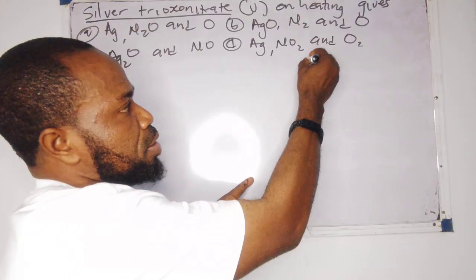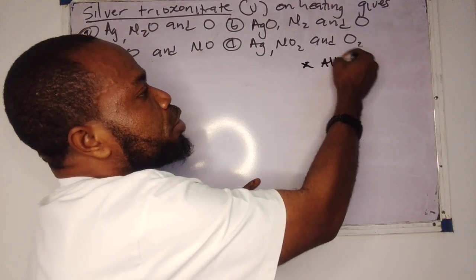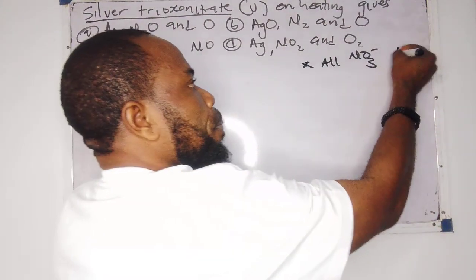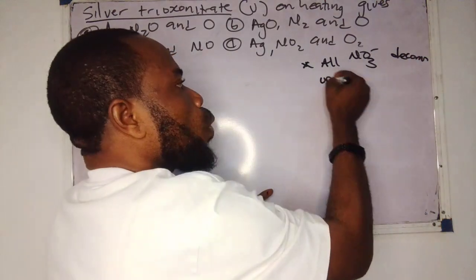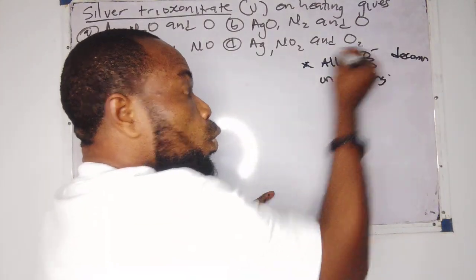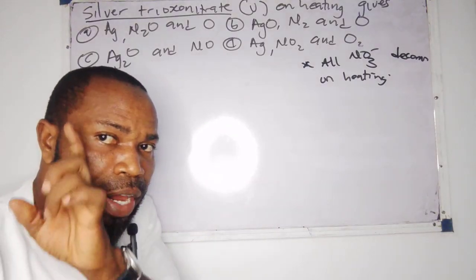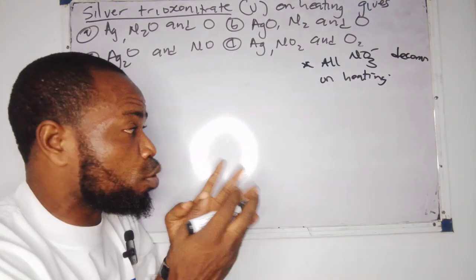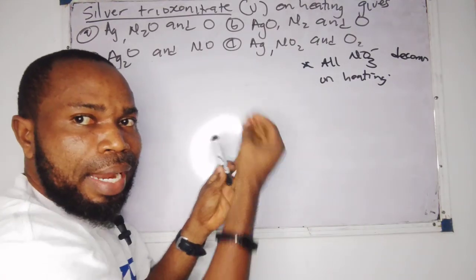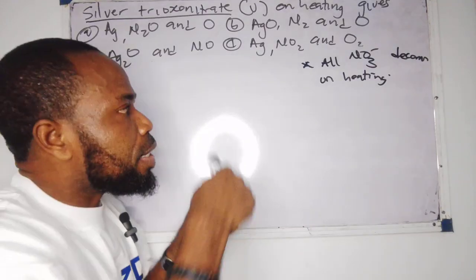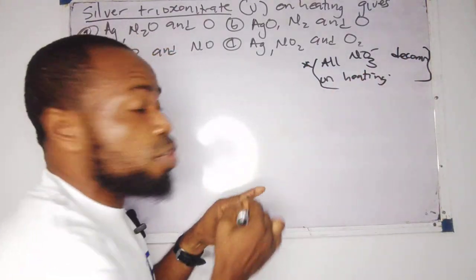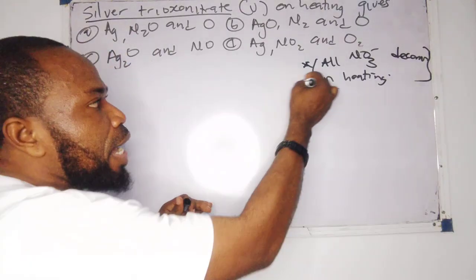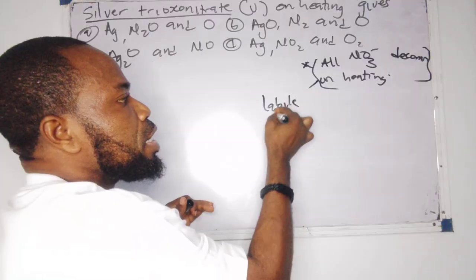The first point is that all trioxonitrate salts decompose on heating. We won't rush it, we'll take it small, but you must be very careful. If I carry a trioxonitrate salt, put it in a crucible and heat it, it will decompose. Any salt that decomposes on heating is known as a labile salt.